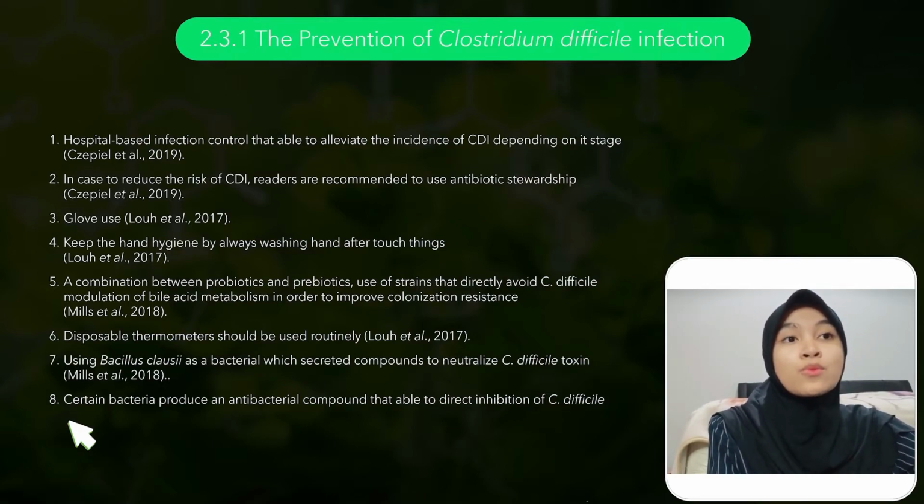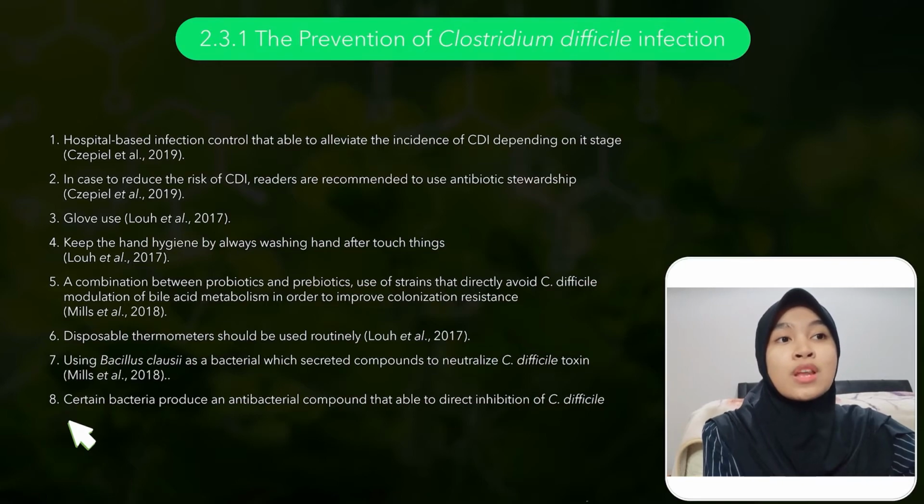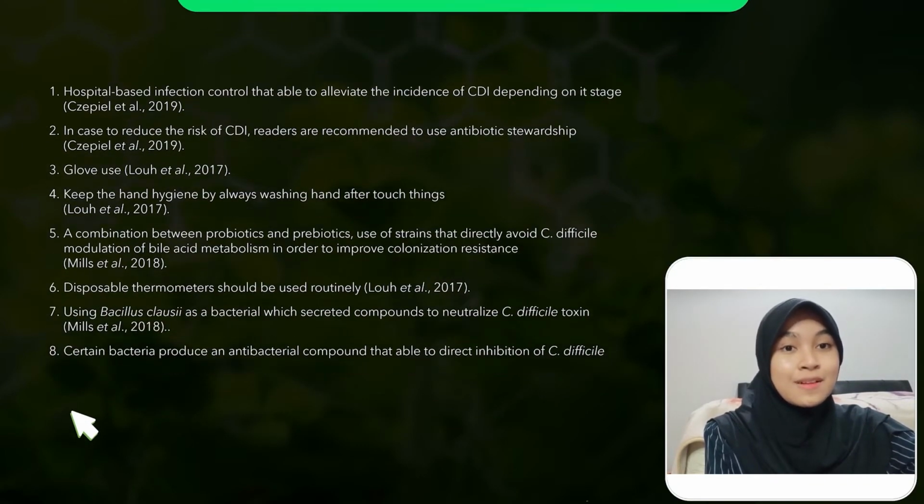keep hand hygiene by always washing hands after touching things, and a combination of probiotic and prebiotic. Disposable thermometers should be used routinely, using Bacillus as a bacterium which secretes components to neutralize Clostridium difficile toxins, and certain bacteria produce an antibacterial compound that is able to directly inhibit Clostridium difficile.